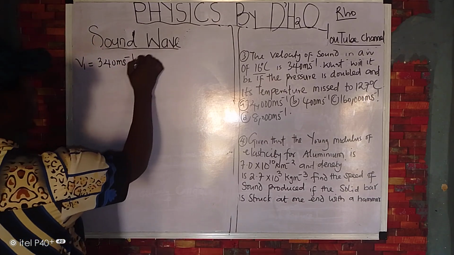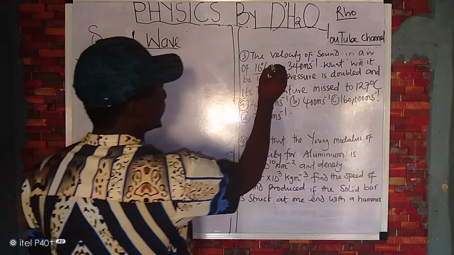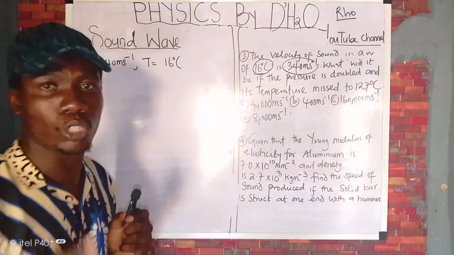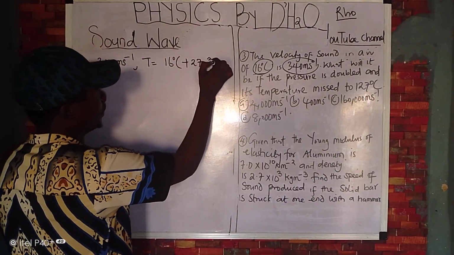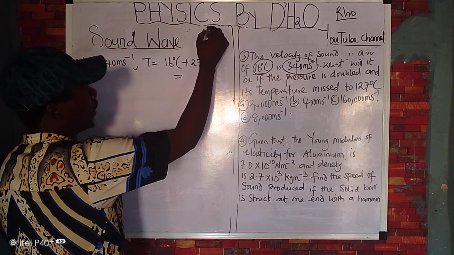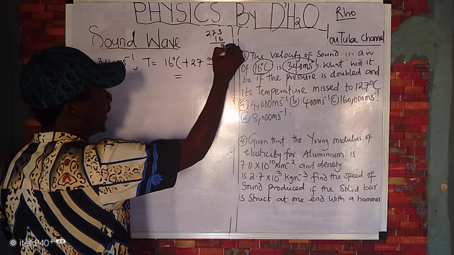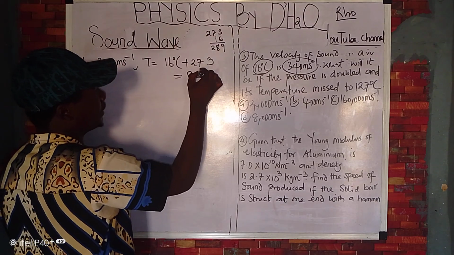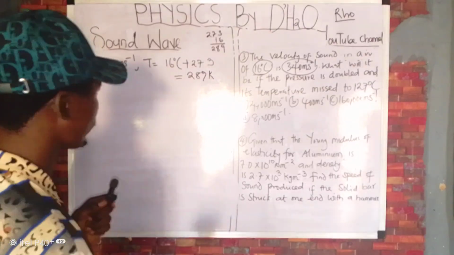Good. Then what's the first temperature? It is what? 16 degrees Celsius. Look at it. 16 degrees Celsius, and this is the speed. Remember, you must convert to Kelvin. So you have plus 273. So what would that give us? If you have 273 and then you have 16. So here you have 9, here you have 8, and here you have 2. So you have 289 Kelvin. This is the temperature, T1.